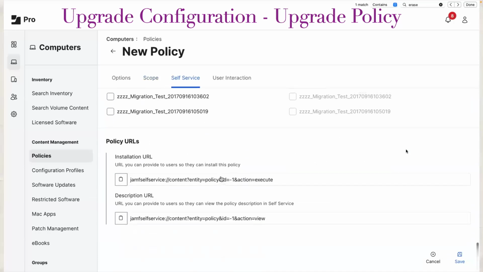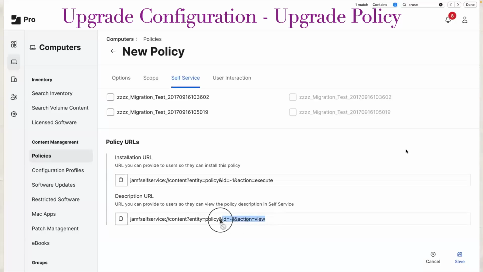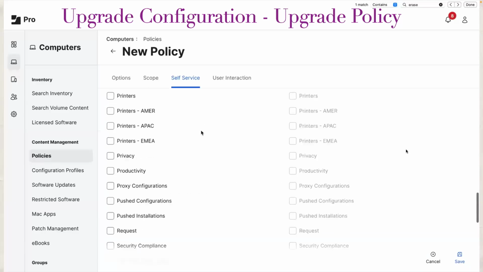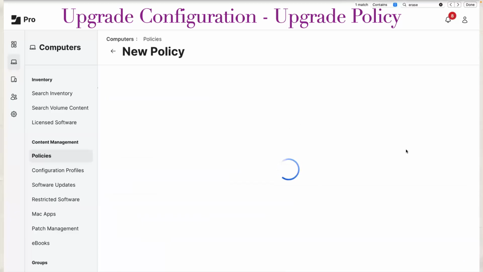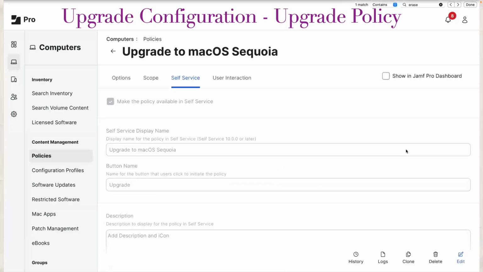Down below, we also have the policy URL, and this policy URL will be helpful for us in creating the notification policy, which will help us prompt the end user that, okay, the upgrade for macOS Sequoia is available for you, right? So now we have uploaded the package, we have created the script, we have created the policy for the upgrade, and the package and script are added in the policy along with the scoping and self-service, right?